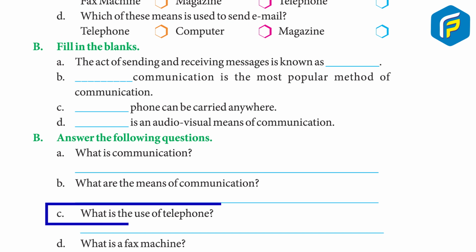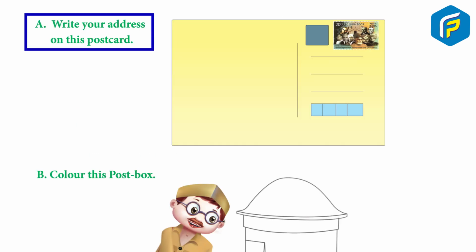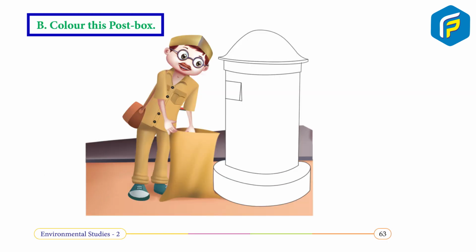C. What is the use of telephone? Answer: with the help of the telephone, we can talk to others at far off places. This is the fastest means of communication. D. What is fax machine? Answer: fax machine sends and receives printed messages along telephone wires. A. Write your address on the postcard. B. Color this post box.